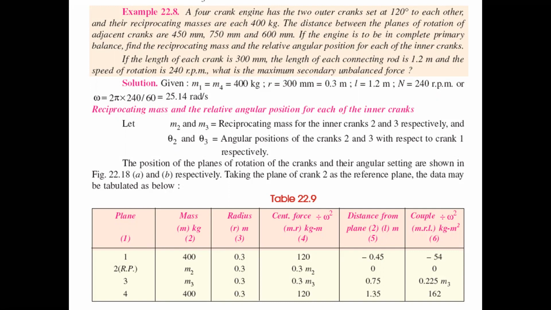So first create the tabular column, consisting of the columns planes, masses, radius, centrifugal force values, distance from the reference plane, and couple.